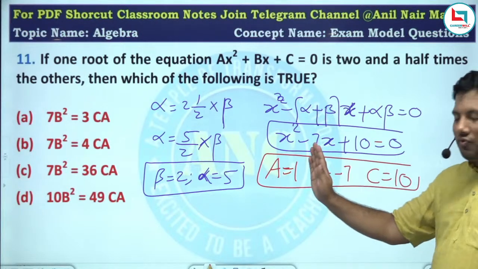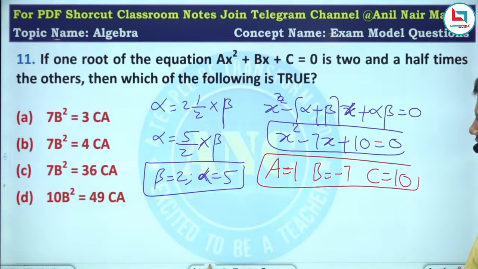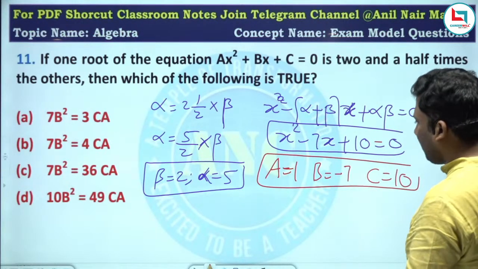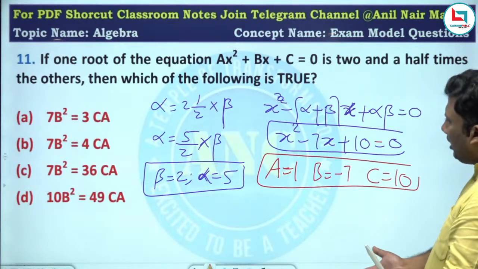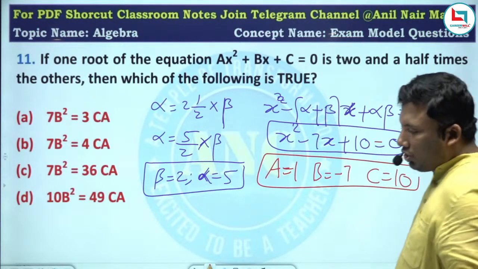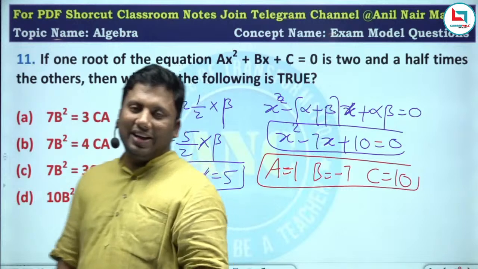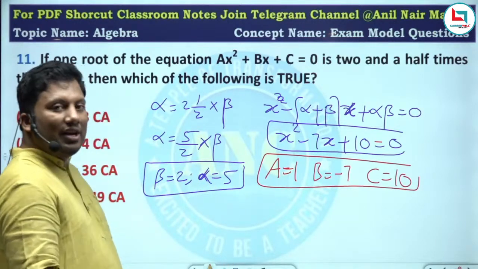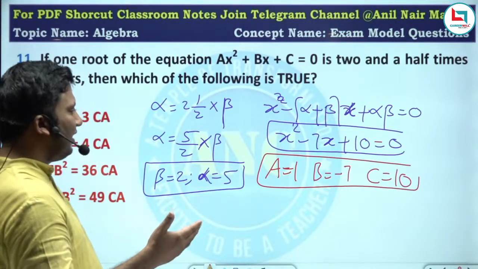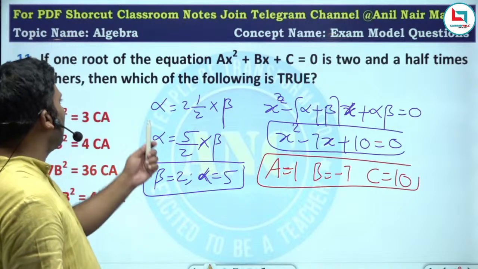Check where it is getting satisfied. The a value is 1, and the roots are 2 and 5 for x square minus 7x plus 10 equivalent to 0.